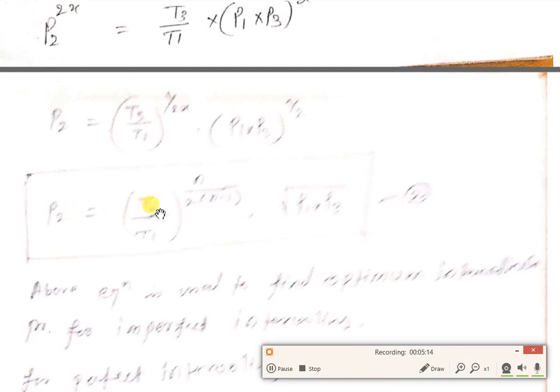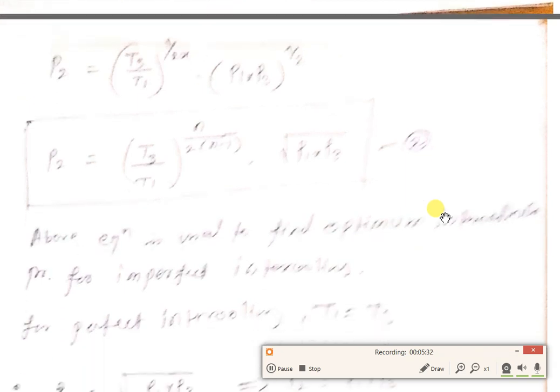By replacing the value of x as n minus 1 upon n, P2 will be equal to (T3 by T1) raised to power n upon twice n minus 1, under root of P1 into P3. This is the final expression for the intermediate pressure P2 when intercooling is imperfect.